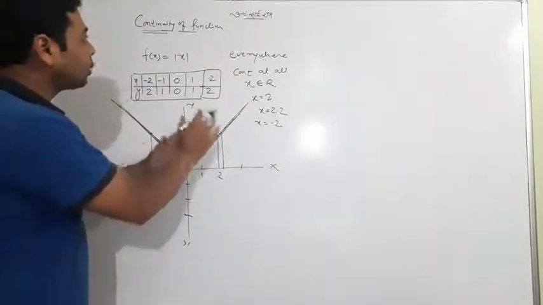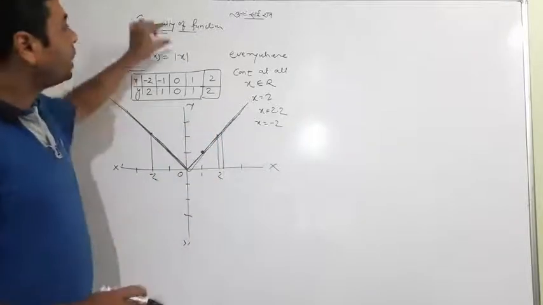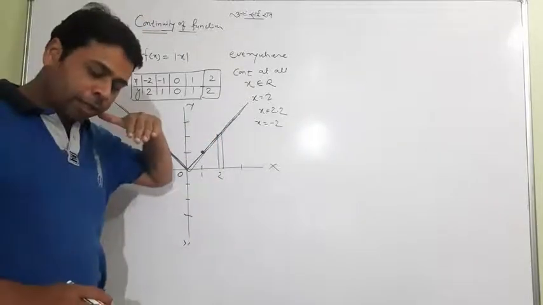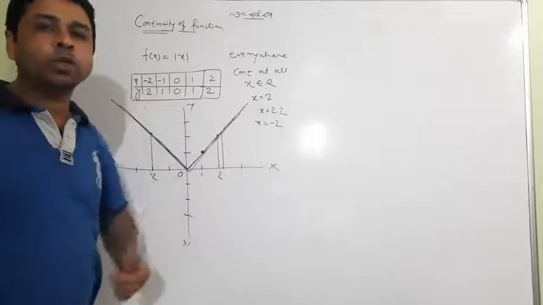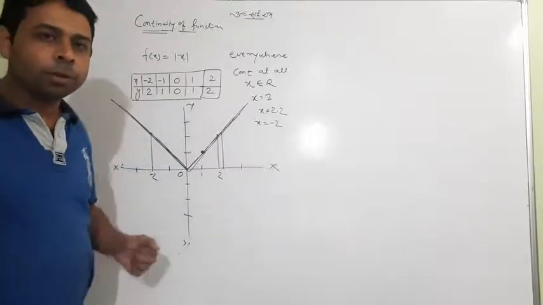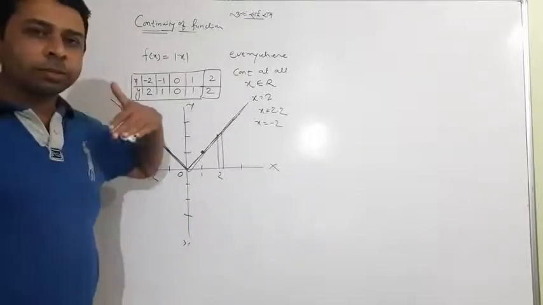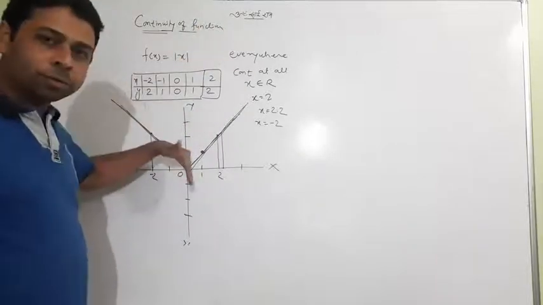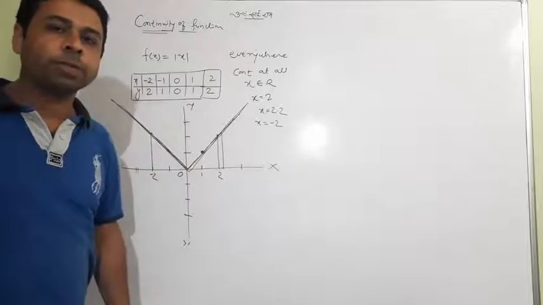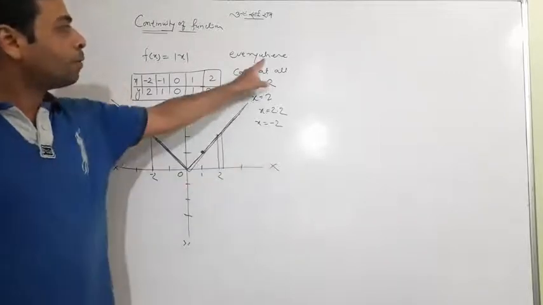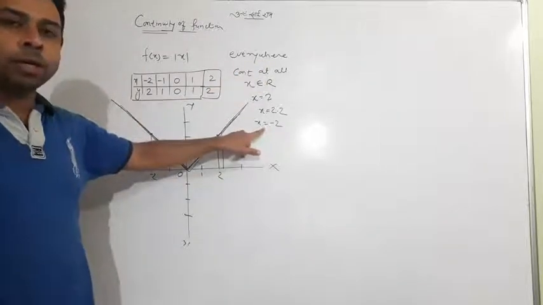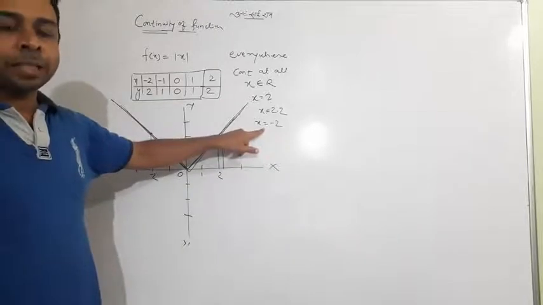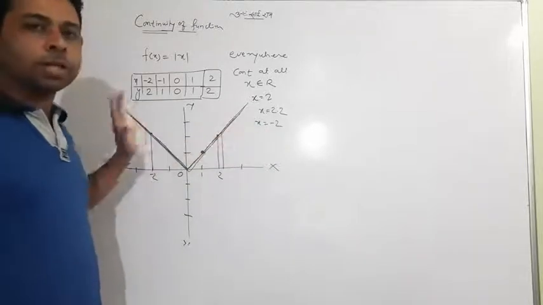So for a student it is very simple: the meaning of continuous is the same as we use in our general life. Everything which continues, like the function's graph. When the graph is continuous, the function is continuous. And what about everywhere? Meaning for all real numbers, at any point you take, you will find the function is continuous.